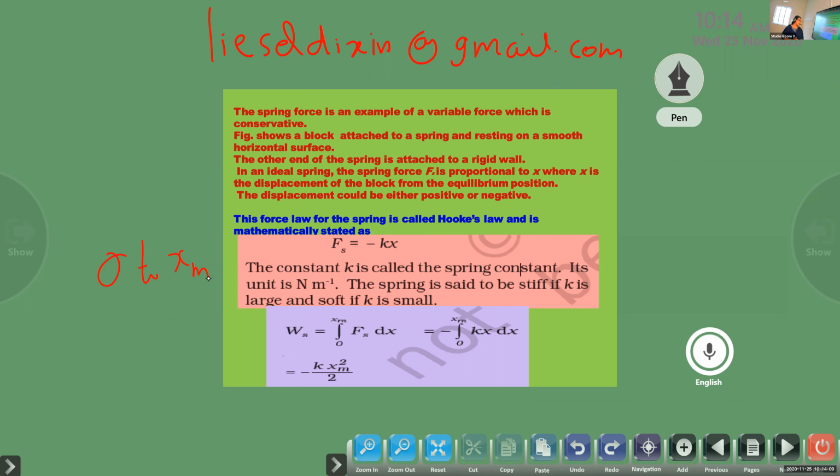So from 0 to x m, applying the spring force, we get minus kx dx. And after integrating, we get minus k x squared m by 2, because we know when you apply the limits.